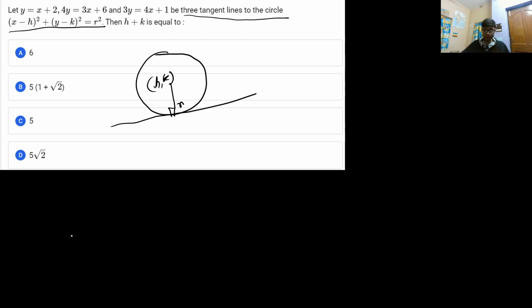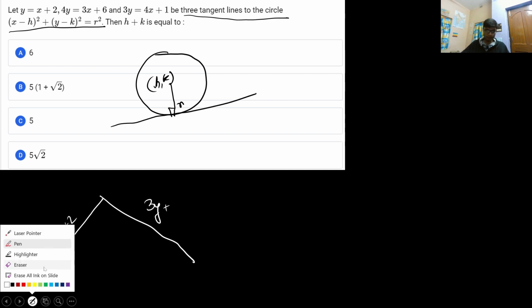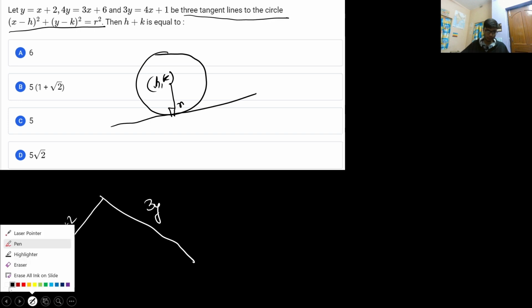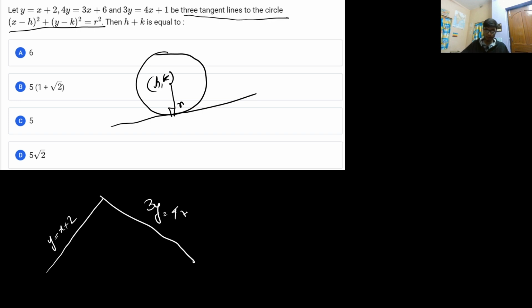Let me first draw all the lines. So this is the line y is equal to x plus 2. The second line is 3y is equal to 4x plus 1, and the third line is given by 4y is equal to 3x plus 6. Now since these are the three tangents, they are intersecting each other as well.